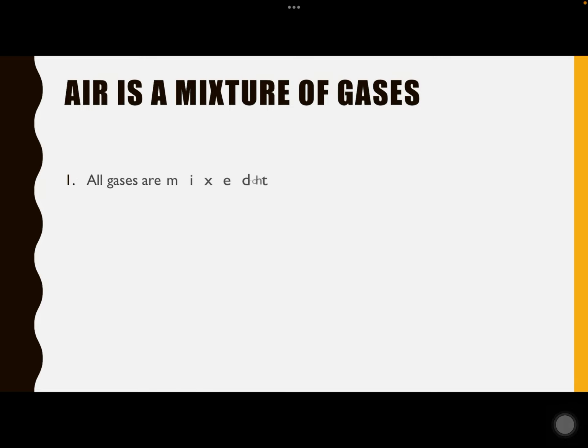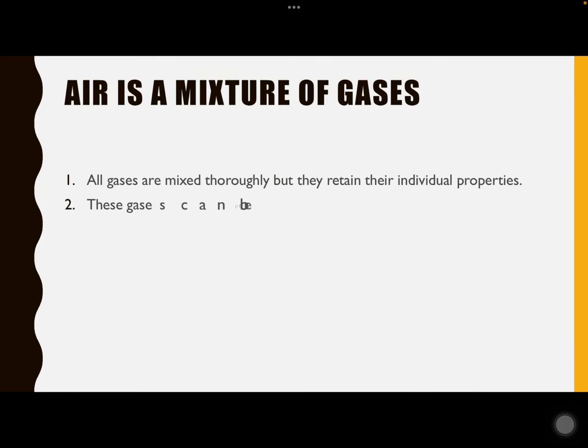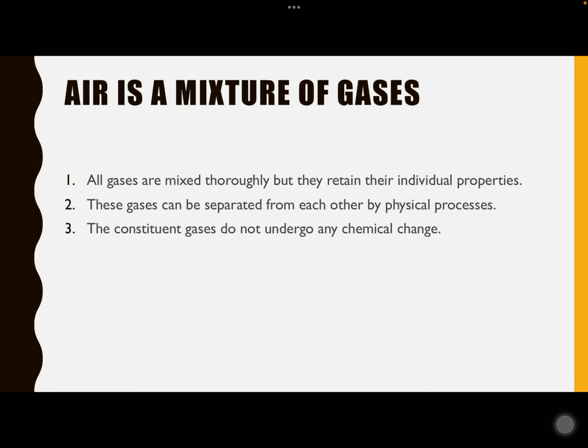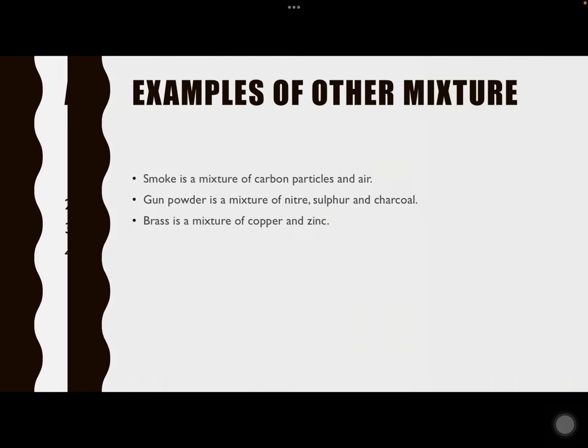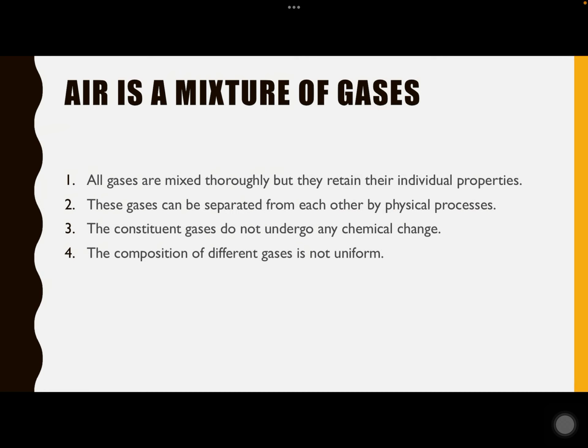So air is a mixture of gases. All gases are mixed thoroughly, but they retain their individual properties. These gases can be separated from each other by physical processes. The constituent gases do not undergo any chemical change. The composition of different gases is not uniform. So these are the reasons why air is a mixture of gases. So why do we call air a mixture? Because of these 4 reasons.